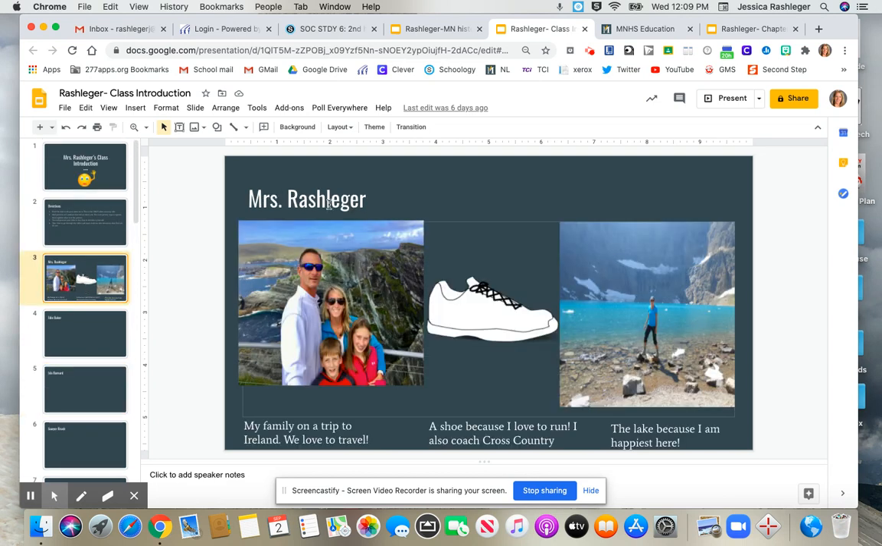So here's me, Mrs. Rashleger. I put a picture of my family because that says a lot about who I am. This was on a trip to Ireland that we took a couple years ago. My family loves to travel, so that's important to us. I also put in a picture of a shoe because I love to run and I coach cross country. And then I put another picture of a lake, because I sure love living here in Minnesota with all our lakes. That is my happy place. So those are 3 things that tell about me, and you are going to do the same thing on your slide.